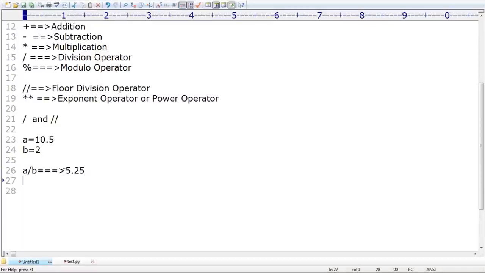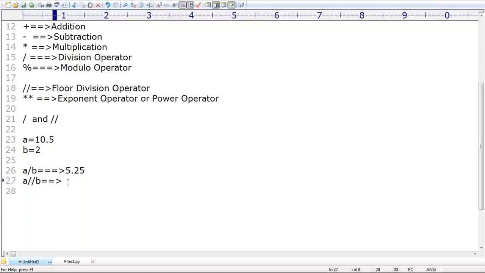5.25 is A by B. But if I take A floor division B, what is the answer? Actually 5.25, right? We require to consider only the floor value. Please respond. What is the answer? Respond, each and every person. Don't get confused. I told very clearly.